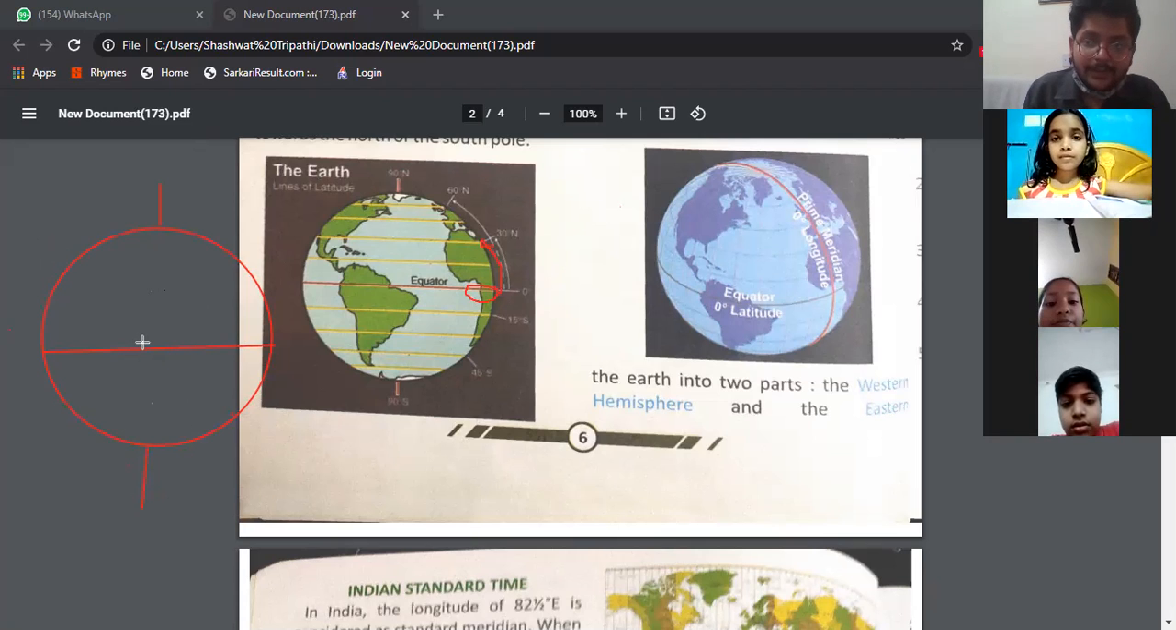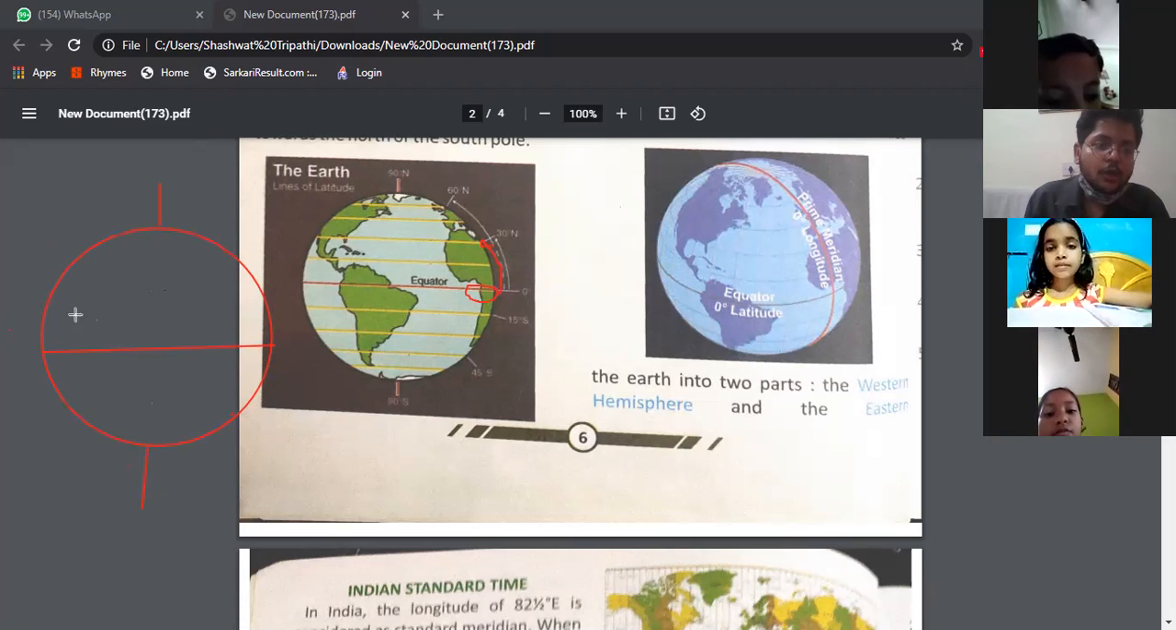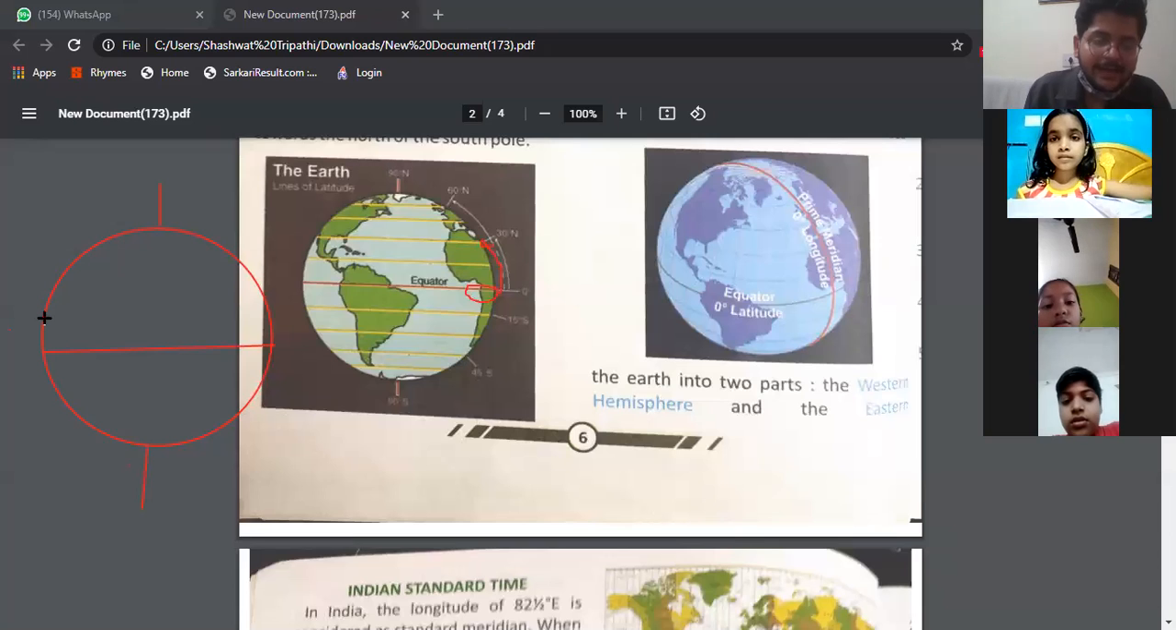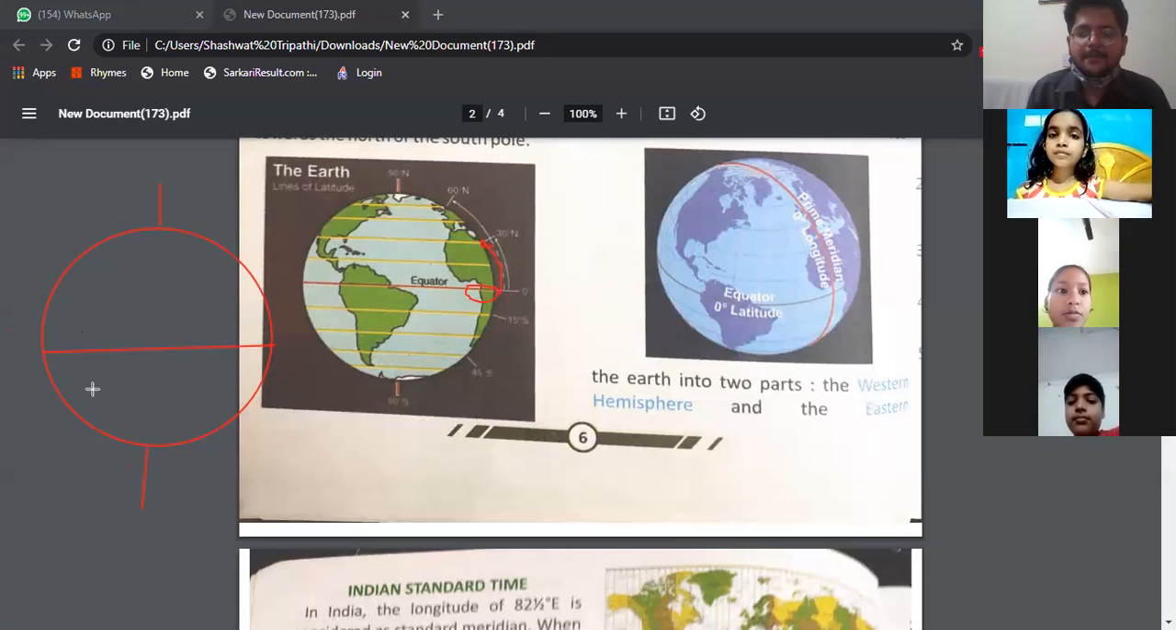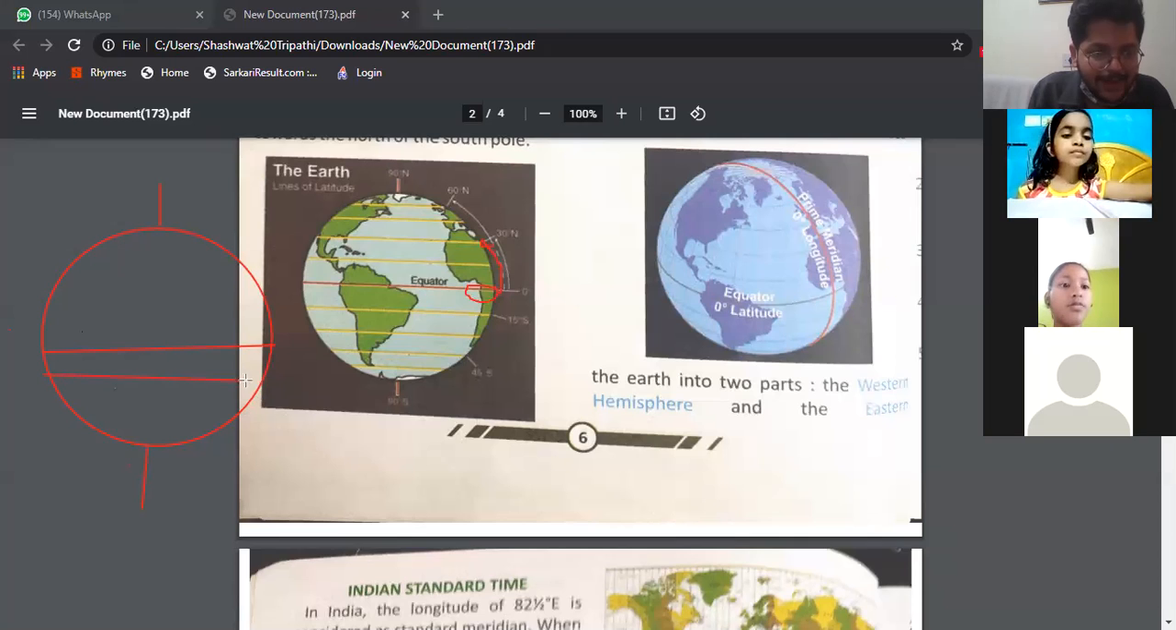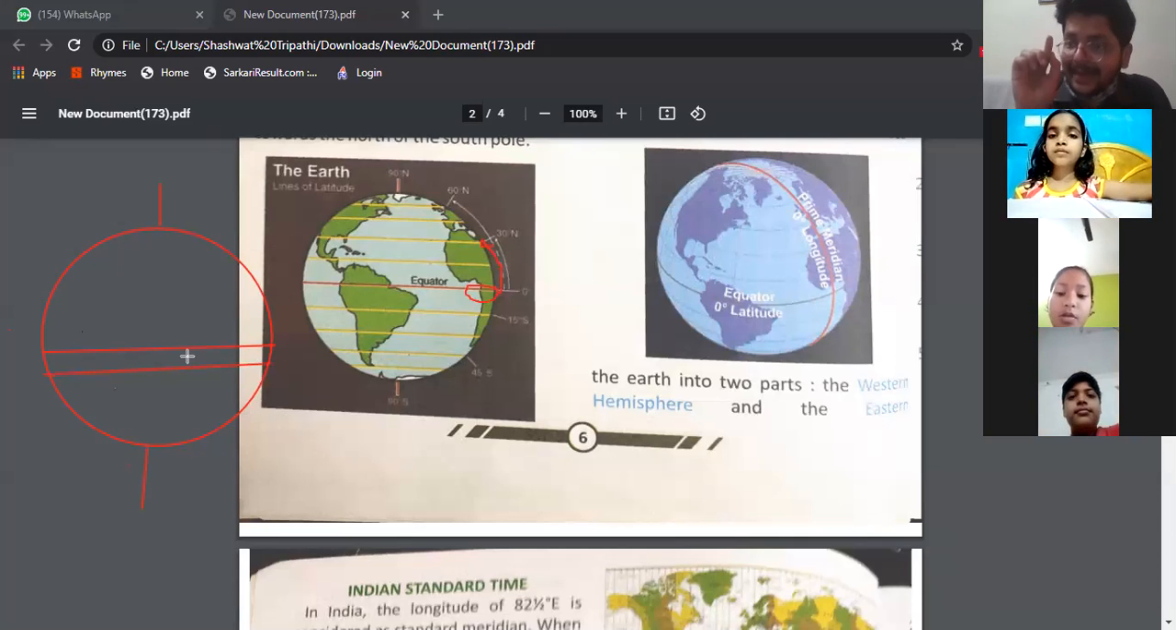When you move 23.5 degrees from the equator to the north side, what will you find first? You will find the Tropic of Cancer. And when you move 23.5 degrees to the south side from the equator, what will you find? You will find the Tropic of Capricorn. Understood? The Tropic of Cancer is 23.5 degrees from the north side, the Tropic of Capricorn 23.5 degrees from the south side. Understood?